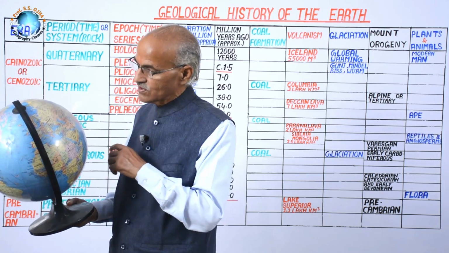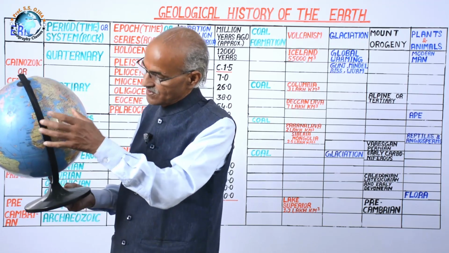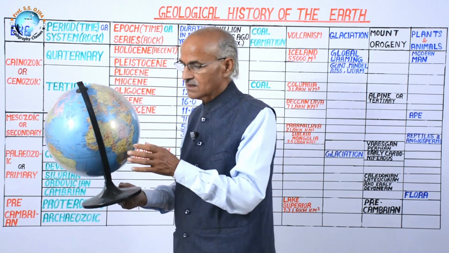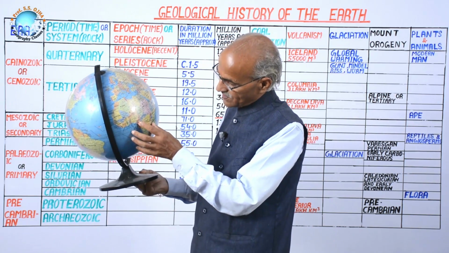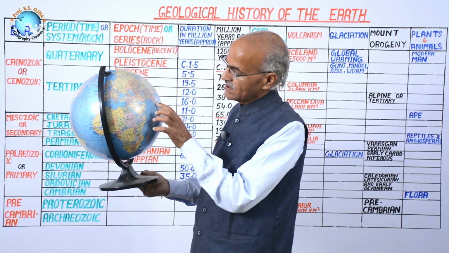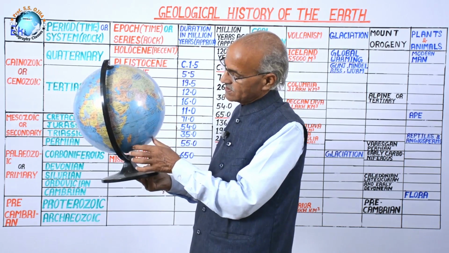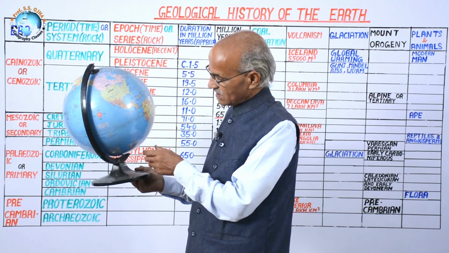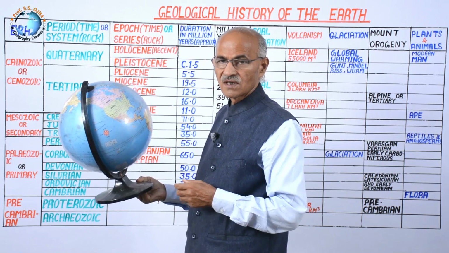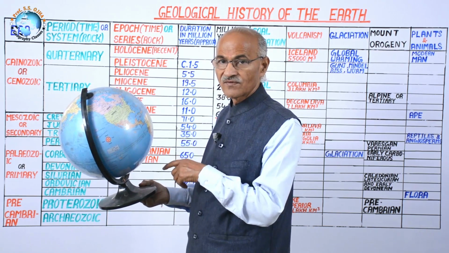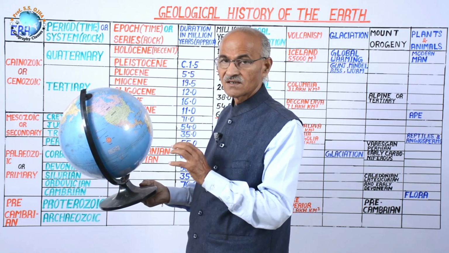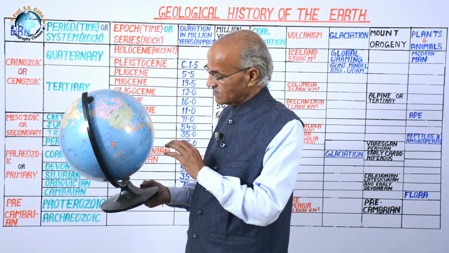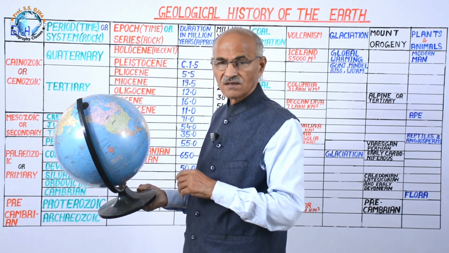So during the Carboniferous, all the continents were at the South Pole. It means Africa was at the South Pole. India was also physically attached with Africa. Australia also. And South America was also in the south. That's why the glacial impact of the Carboniferous period is largely found in the southern hemisphere continents.